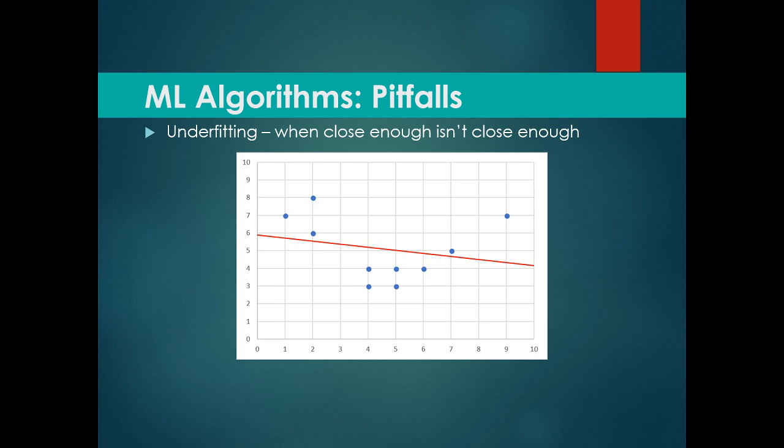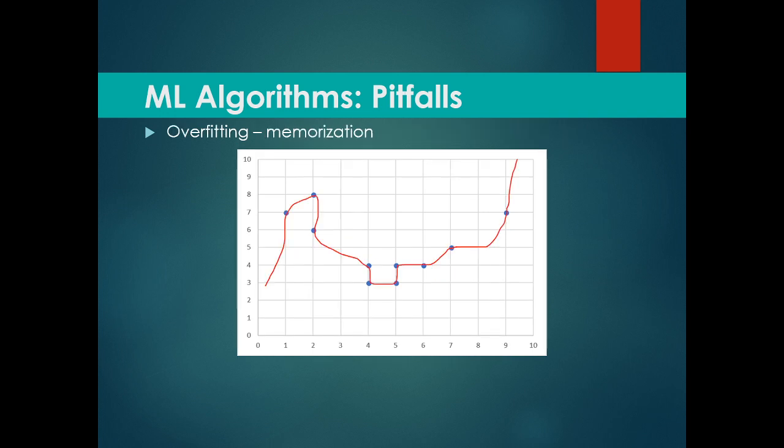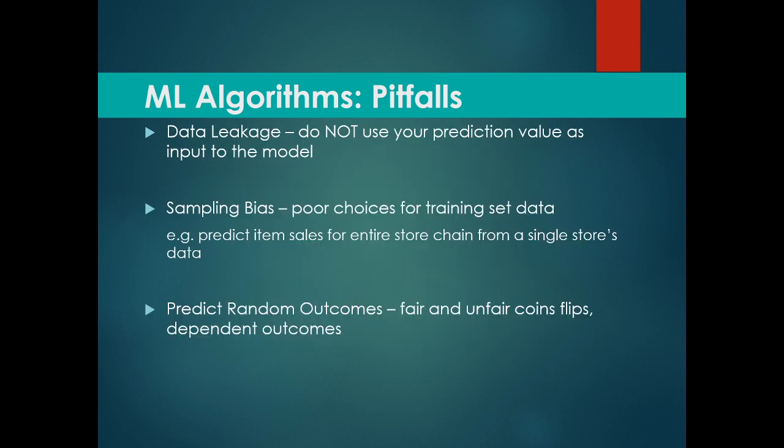Now, if it captures all the sentiment of the data, that would be called overfitting, and it is called memorization, as it is way too specific, and we want somewhere in between underfitting and overfitting. Another thing we should be careful about is data leakage. We should not use our prediction value as input to the model.